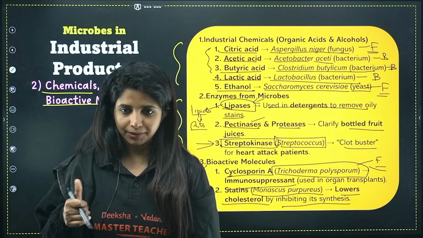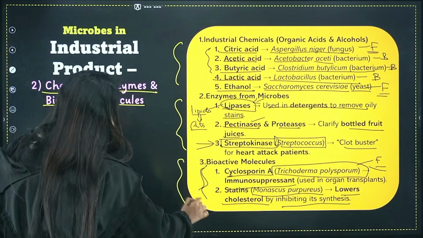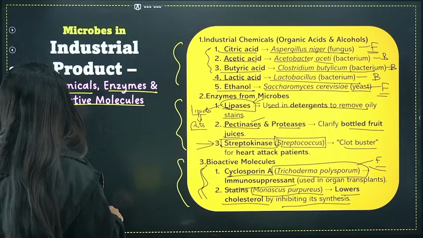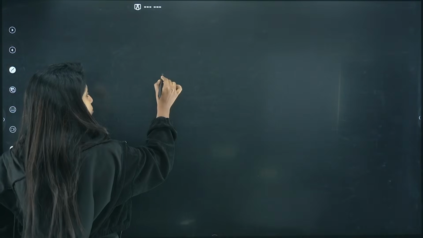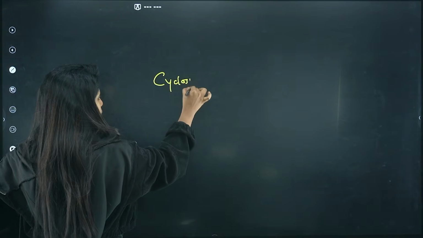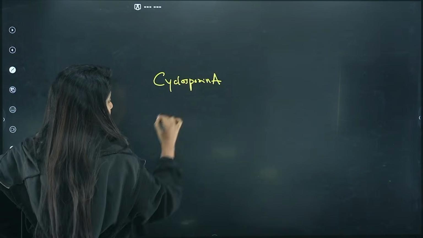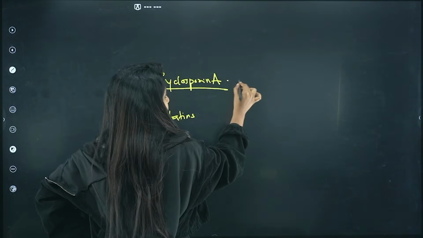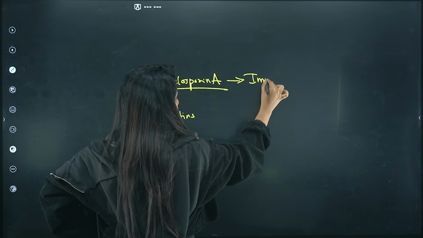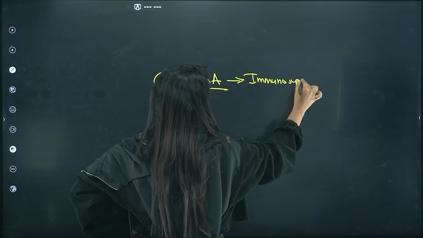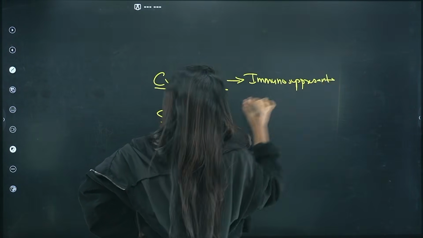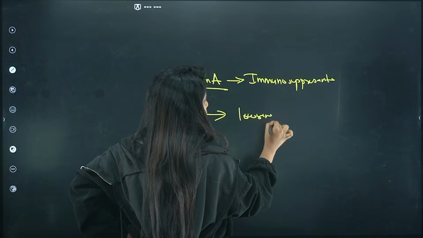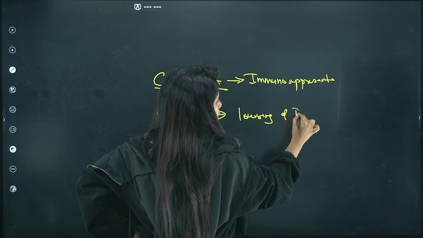Done. Now, these are the bioactive molecules. Over here again, bioactive molecules, how many do we have? We have cyclosporin A and we have statin. Right? Cyclosporin A is basically an immunosuppressant. And statin is basically what? It is a blood cholesterol lowering agent.